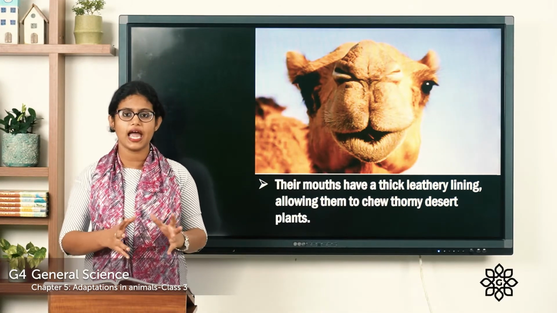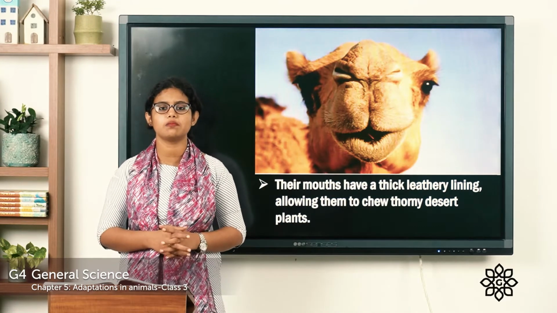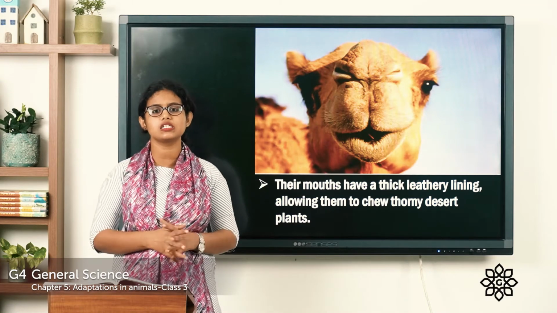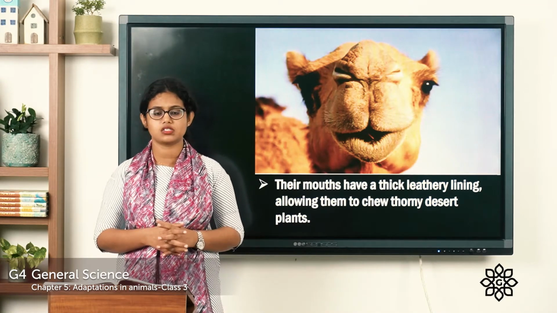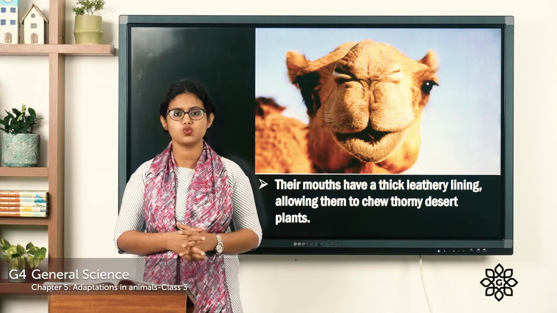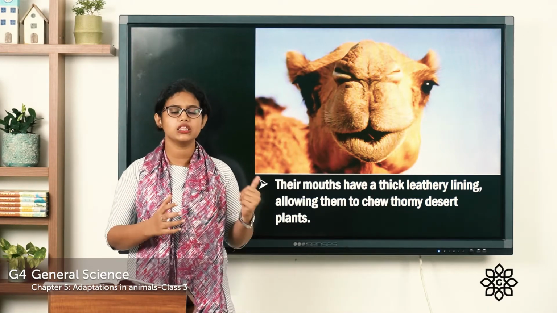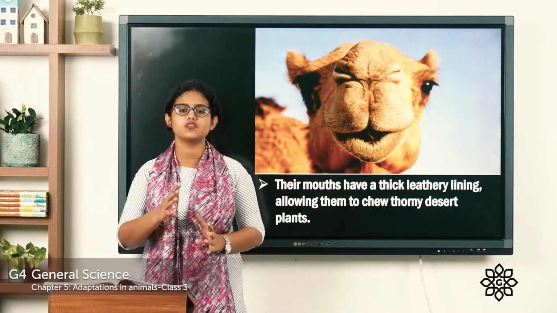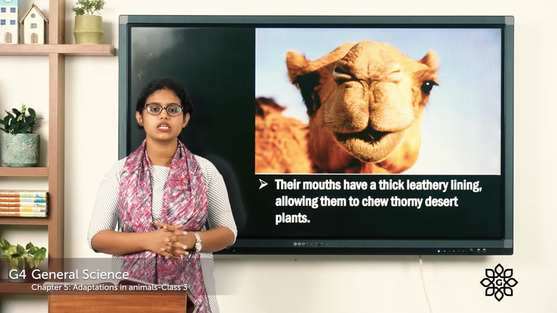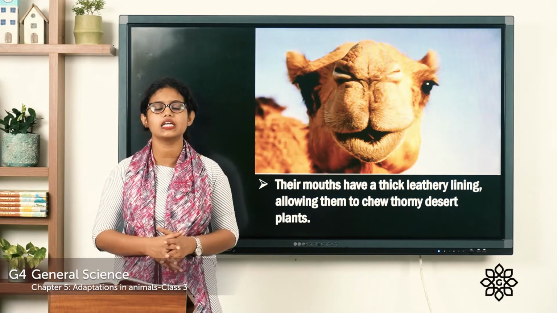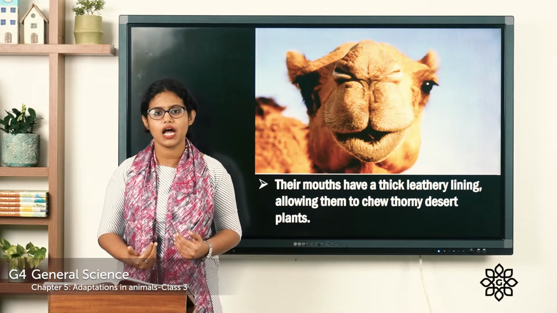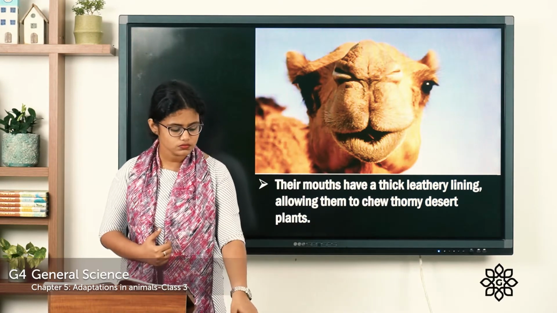You know why it is like that? Because it allows them to chew thorny plants. In deserts, there are many thorny plants. So this type of leather-like mouth helps them to chew thorny plants, and this mouth structure makes it different from that of other animals. So what kind of mouth does it have? It has a leather-like inner portion of the mouth that helps them to chew thorny plants like cactus.